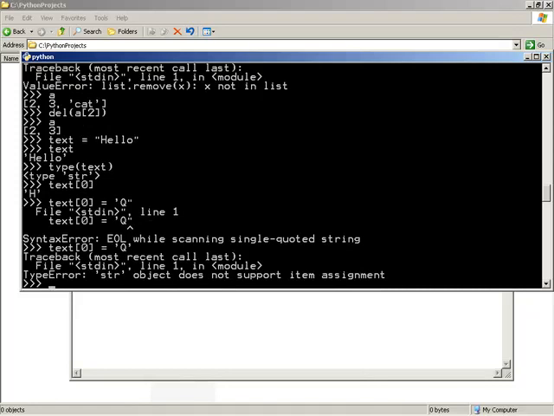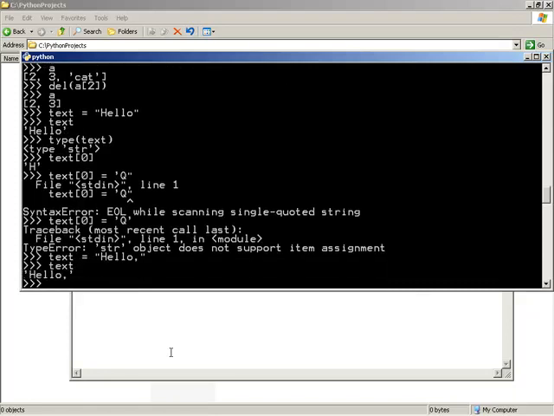Now, knowing this though, we can still do a lot of interesting stuff because we have our full indexing abilities with the string. Let me look at a slightly different version. Let's say we had our text equal to hello with a trailing comma. Let's say we had parsed input from some file. So text has a known character. Now let's say we wanted to very quickly go about stripping the end off.